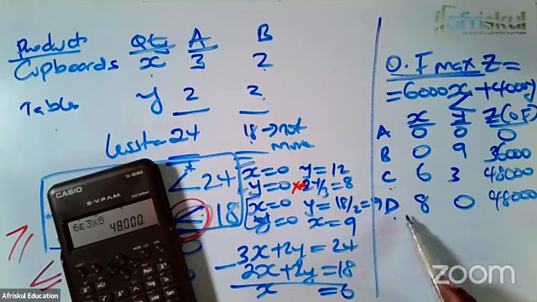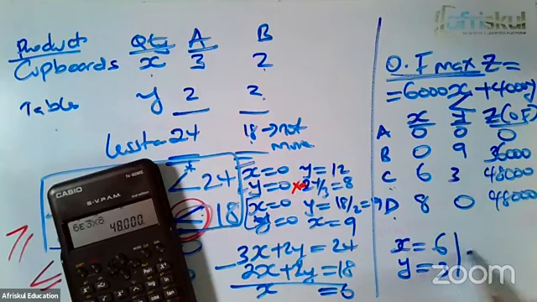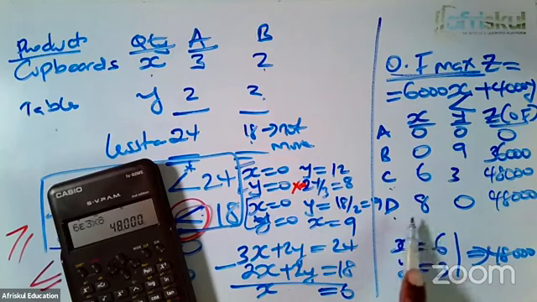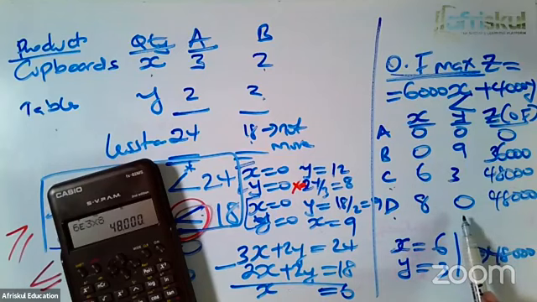If they produce as per C, then you're telling them that the cupboards should be 6, and the tables, which are y, should be 3. The total profit you expect is 48,000. If you want them to produce as per corner D, the cupboards are 8, 0 tables, and then 48,000. So really the company has to make a decision. Does it want to disappoint, for example, everyone who comes for tables?